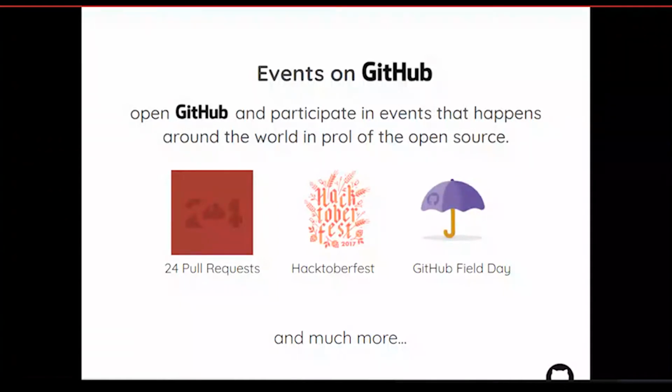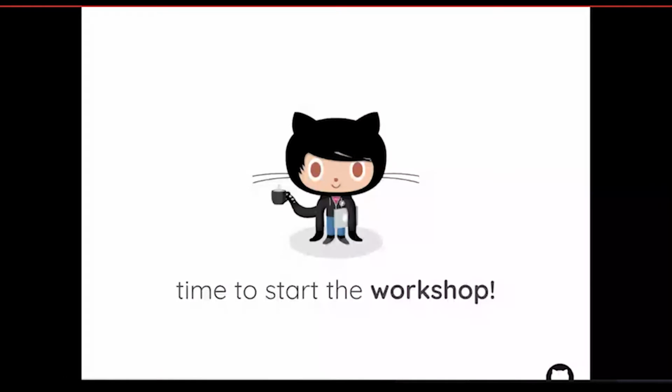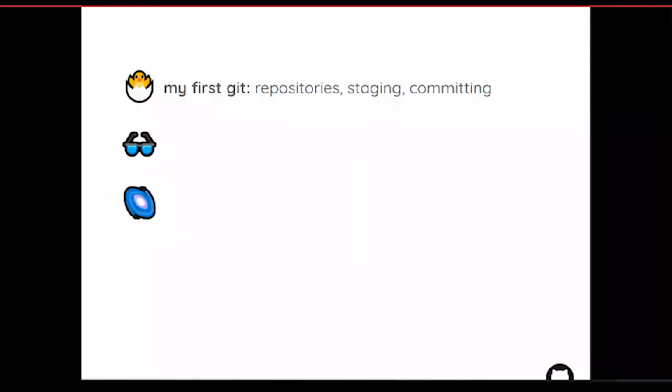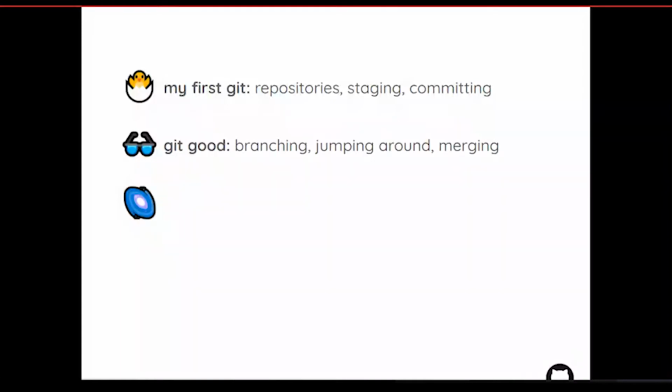And GitHub Field Day. So it's time to start the workshop. The workshop is divided into 3 major steps. First is My First Git. In this, I will discuss repositories, staging, and committing. Second is Git Good. I will talk about branching, jumping around, and merging. Third is Git World.